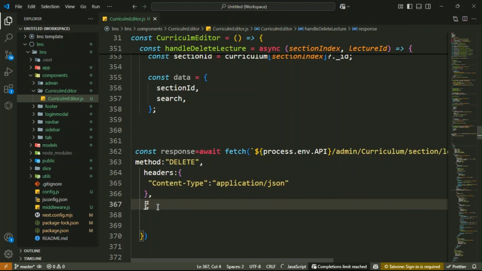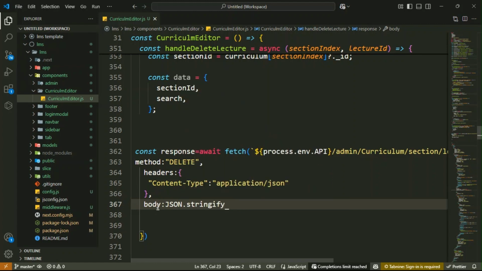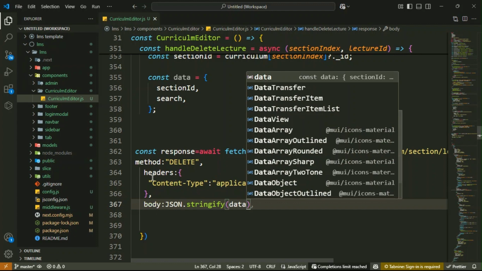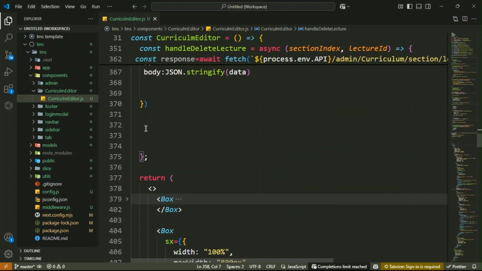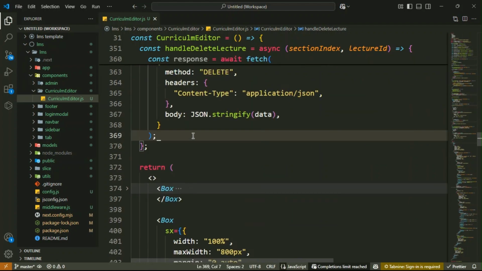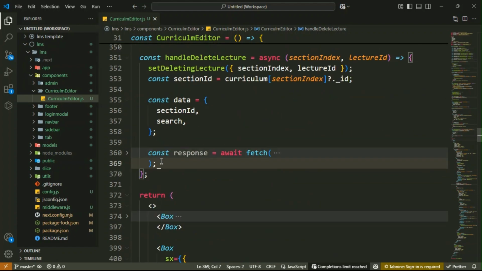Then after that, convert that object to a JSON string. That is the body. Here, body: JSON.stringify method. Inside here we have to send your data to the server side. This is the data. Inside data there is a section ID and then search. Okay, then you have to find your document. So this is your response. This is your response.